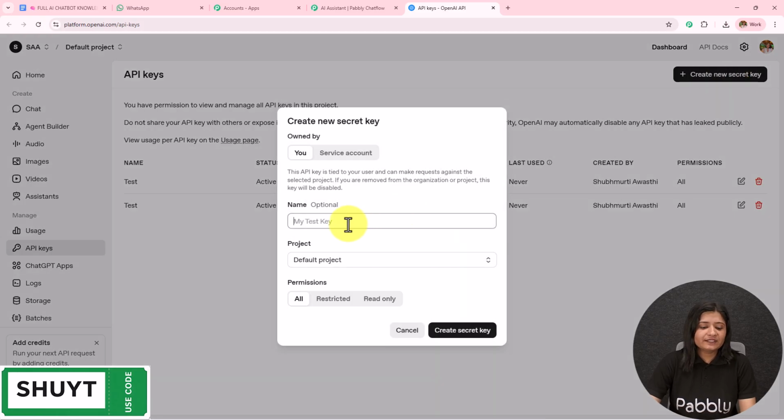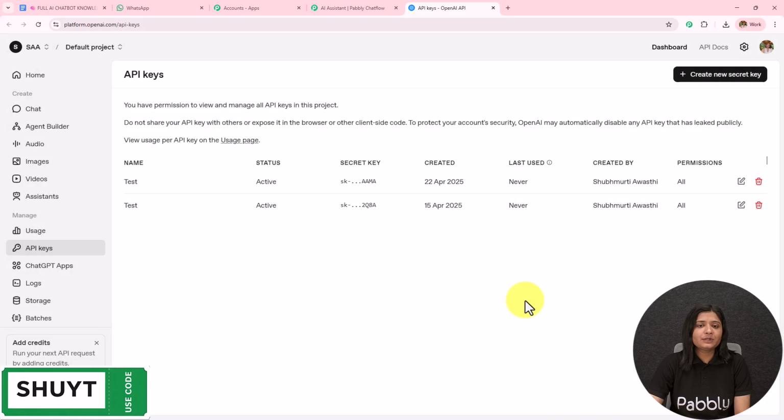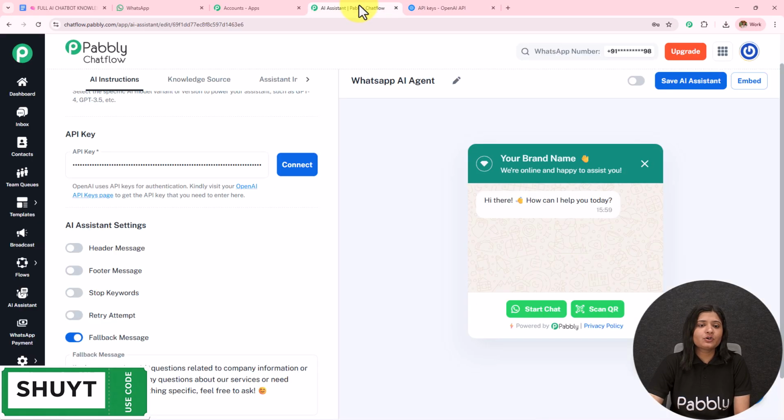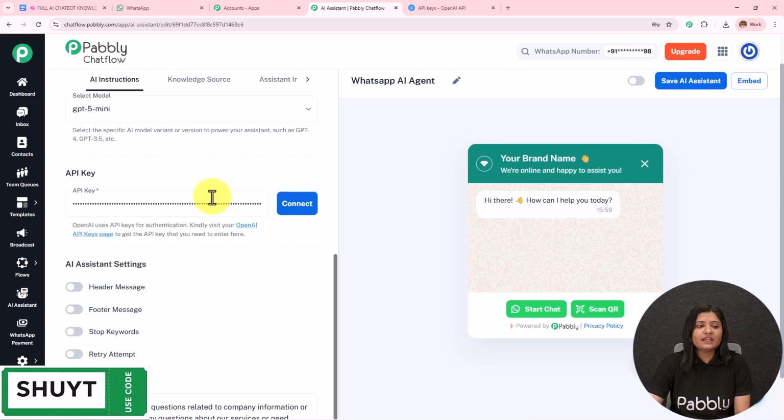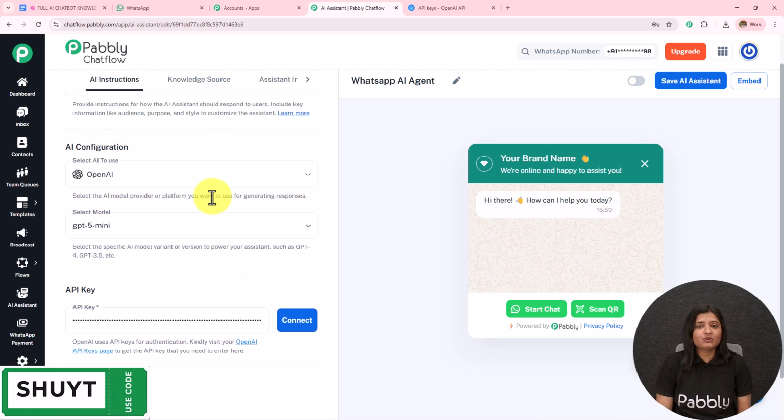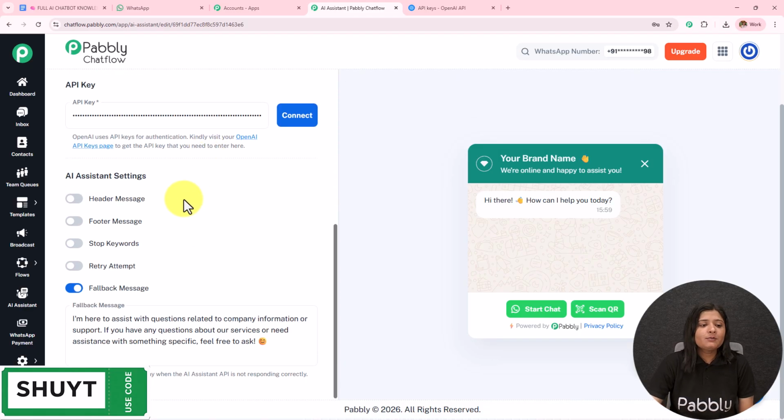Then you have to provide the key name. So let's say the key is test. The project will be default project, the permissions will be all, and then you simply have to click on this create secret key. A new API token will be provided to you, which you have to copy and paste over here. Now here I'm already using a paid version of OpenAI, and it is very necessary that you also have the paid version.